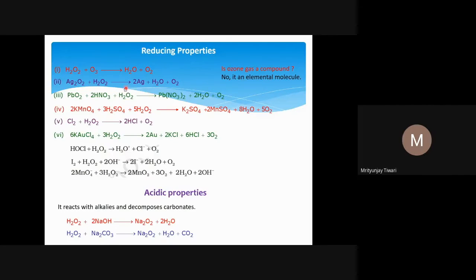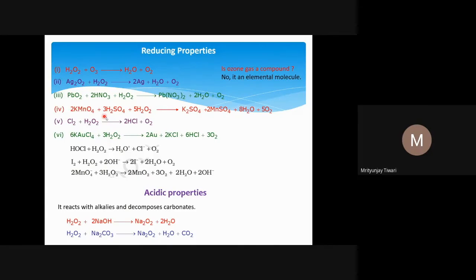The PbO2 forms Pb(NO3)2. Here we can look into the inert pair effect. In PbO2, the plumbum, lead, this is the plumbic, and this lead is in the +4 oxidation state, which is not stable. Now it gets converted into a more stable oxidation state, but this reaction from +4 to +2 is not kinetically feasible. It is associated with a very high barrier. So H2O2 has made this possible, converting lead from +4 to +2, and this is more stable because of the inert pair effect, which I explained.